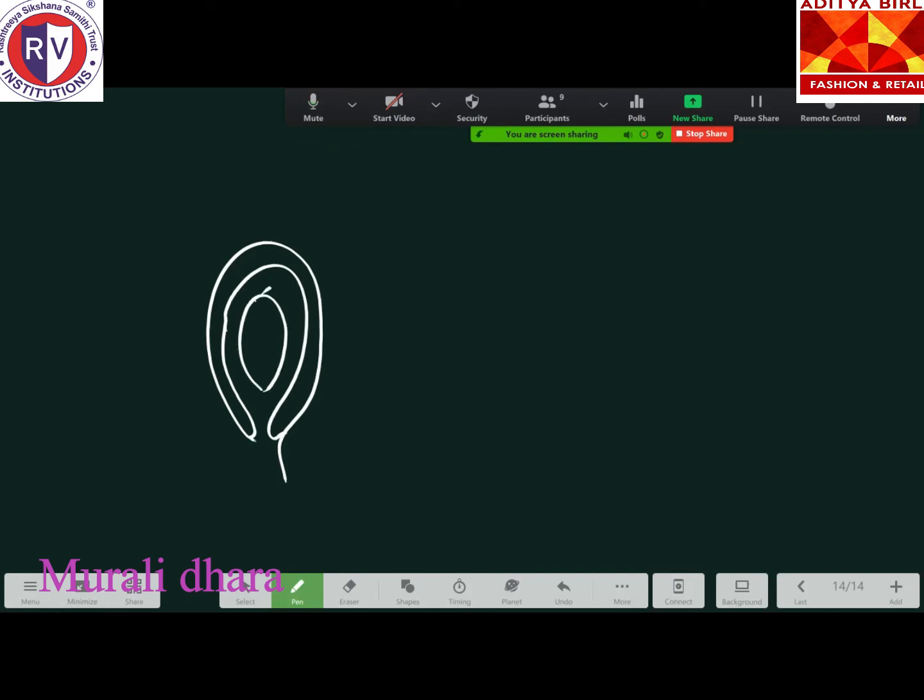There is the presence of two integuments. Remember, that is a very important point. These are the integuments: the outer integuments and the inner integuments.